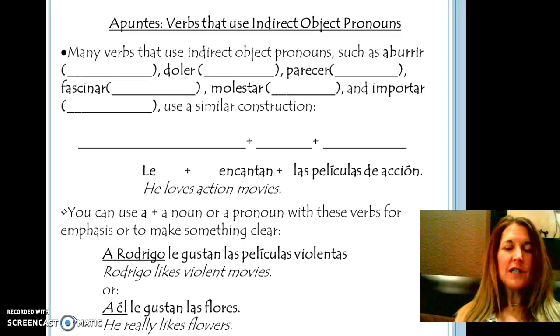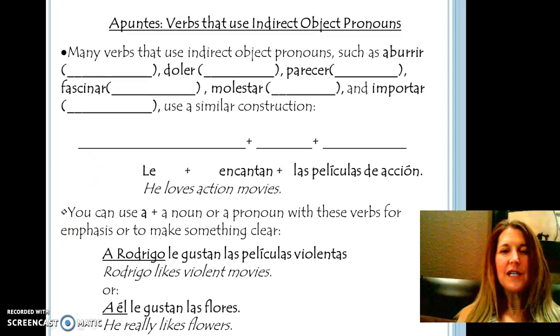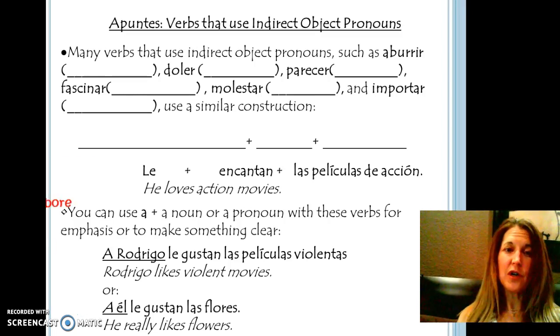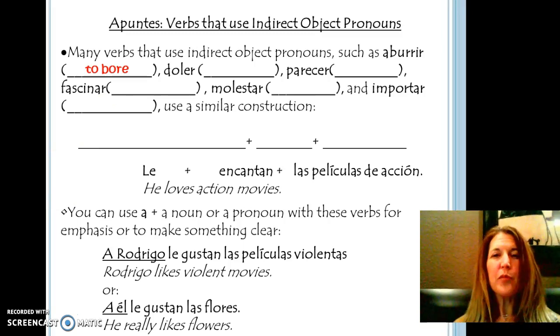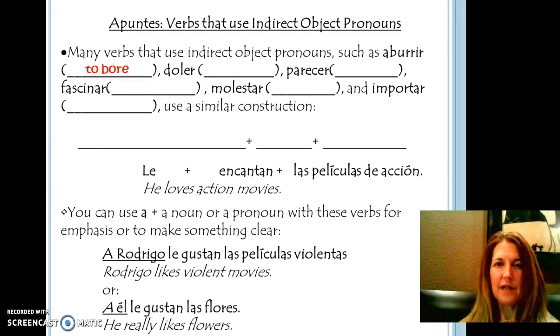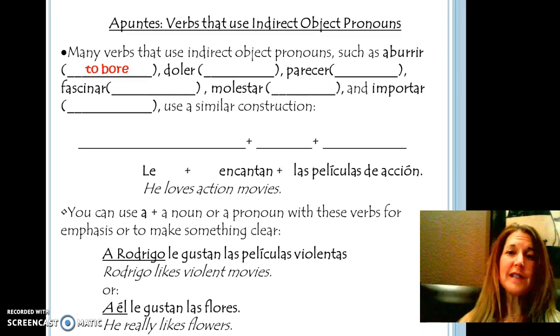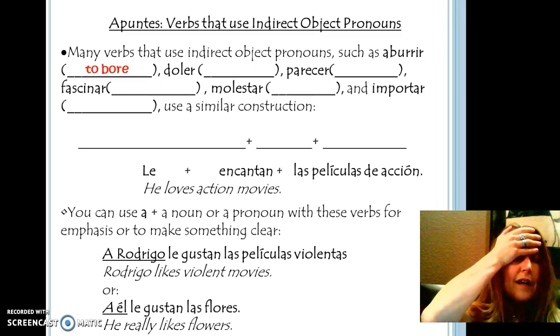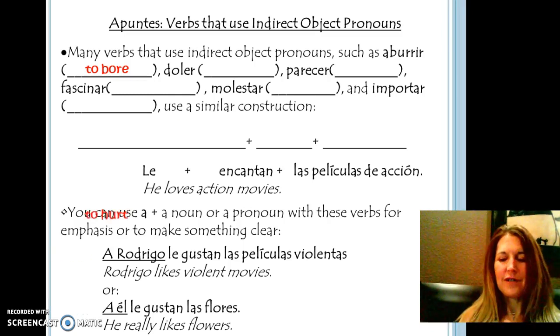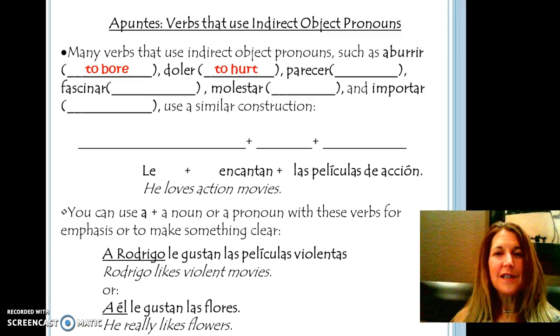So on your note sheet, at the very top, it talks about many verbs that use indirect object pronouns, such as aburrir, which we learned last chapter, right? We can also use this as an indirect object pronoun type verb like gustar. We could say, me aburren las películas románticas, which would mean that romantic movies bore me. Or we can say, me duele la cabeza. My head hurts.